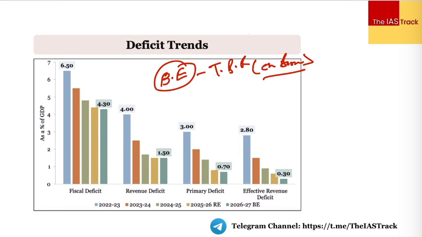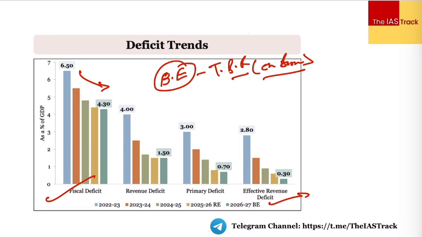If your expenditures are more and if your total receipts are less, obviously you will have more of fiscal deficit. But if you see, there has been a continuation in the lower trajectory as far as the fiscal deficit is concerned. From 6.5% in the financial year 22-23, it has reduced to almost 4.3. That is what you'll have to understand. That is what the target for 2026-27 is all about.